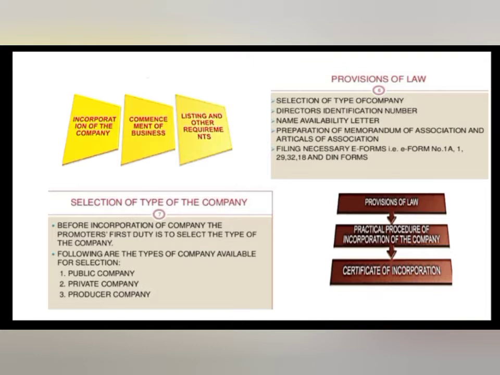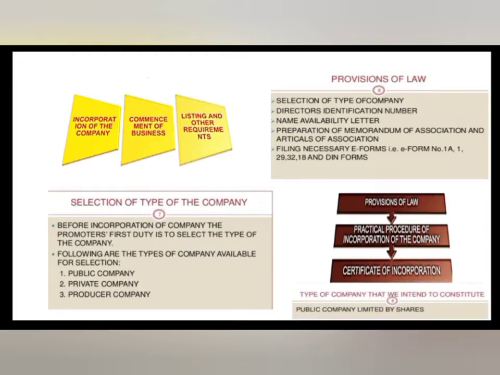Selection of type of the company. Before incorporation of the company, the promoter's first duty is to select the type of the company. Following are the types of company available for selection. First one, public company. Second one, private company. Third one, producer company. Types of company that we identify to constitute: public company limited by shares.